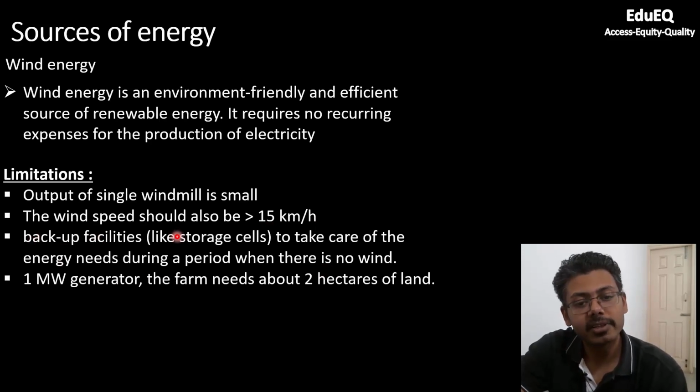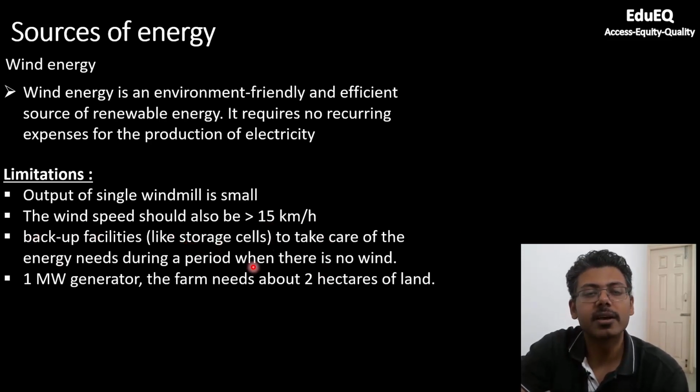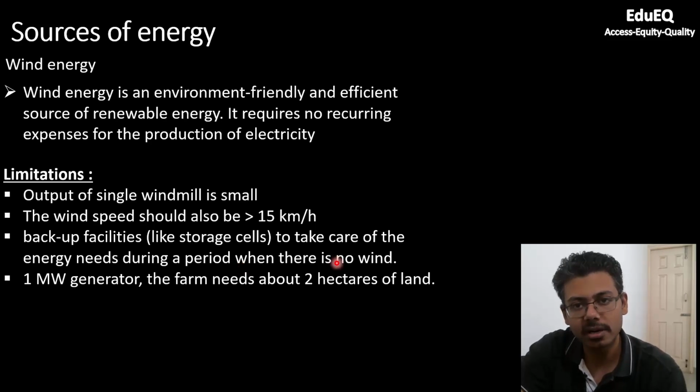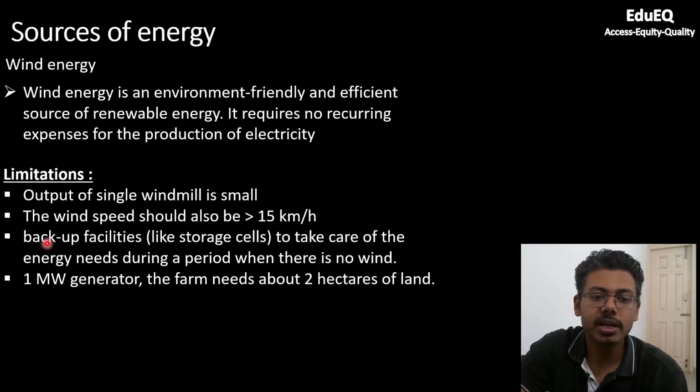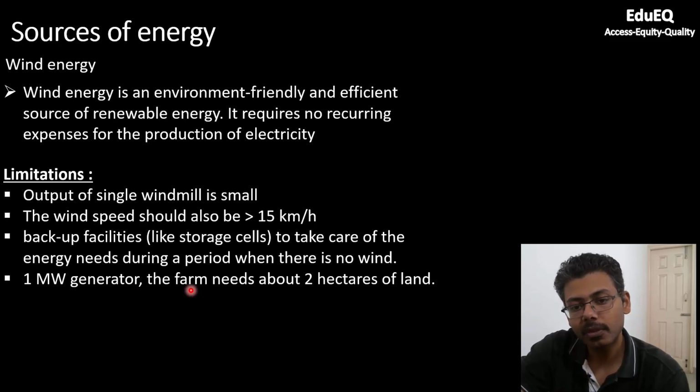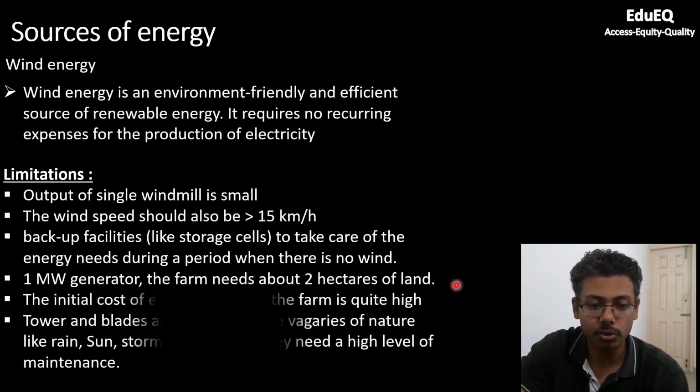You also need backup facilities like storage cells to take care of energy needs when there is no wind. So if there is no wind, the blades of the windmill will not rotate and you will not be able to generate any electricity. So you need some backup facilities like storage cells where you can store power and use it when there is no wind. For 1 megawatt production of electricity from a windmill, you need about 2 hectares of land. So the land requirement is also huge.